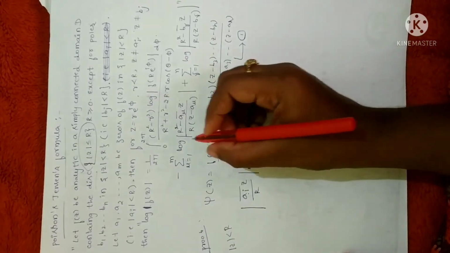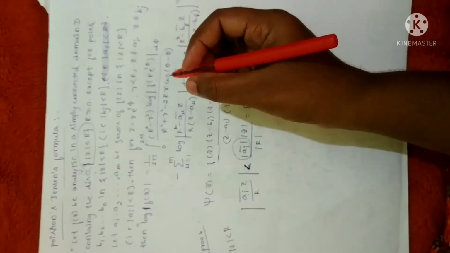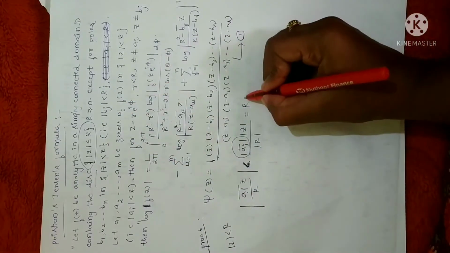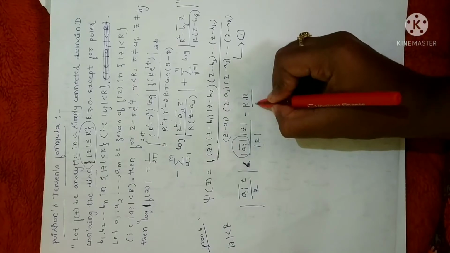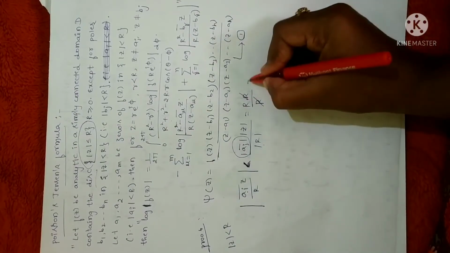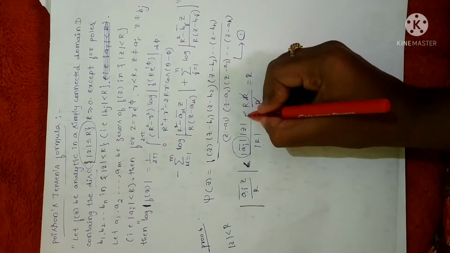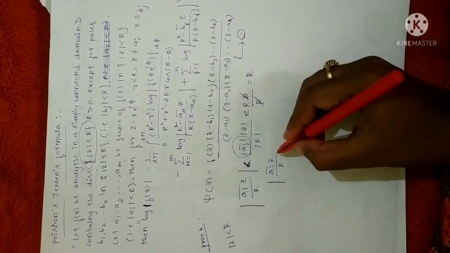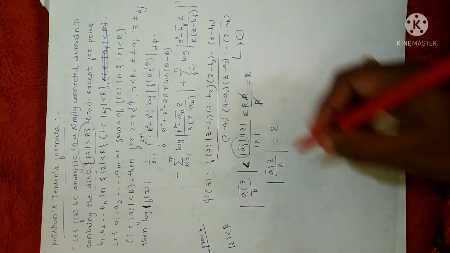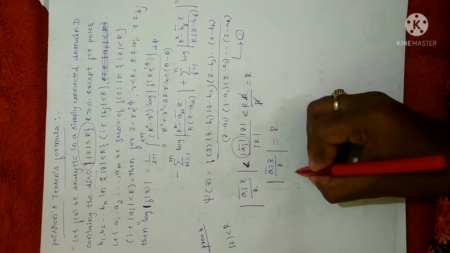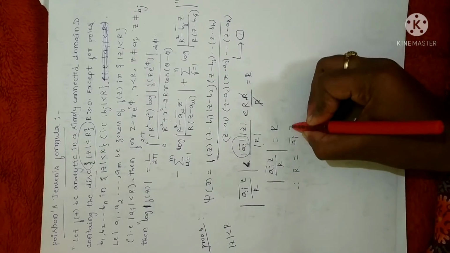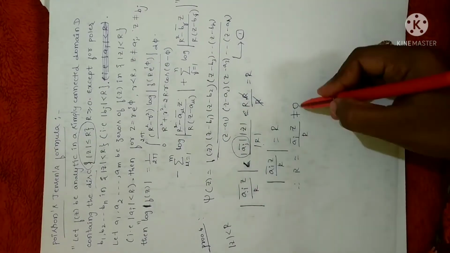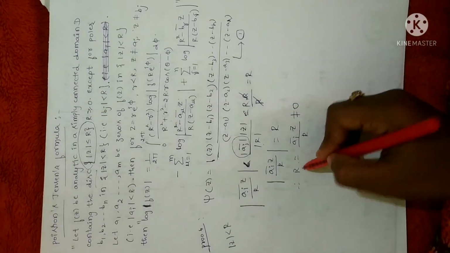Mod z is none other than, what is the value of mod z we have? You just go through the statement, mod z is less than r. So I can write this as r divided by magnitude of r, which is none other than r. So this r gets cancelled. You will get this as r. That is, I can write magnitude of ai bar by z into r will be equal to r after simplification. Fine. So I can write r minus ai bar z divided by r, again which is not equal to 0. Why? Because this value is clearly not equal to 0. It is equal to a certain value, say r.